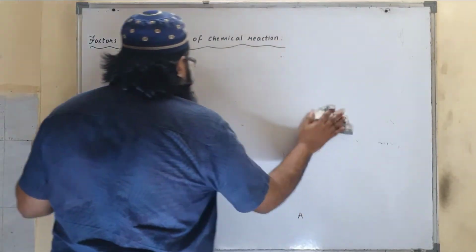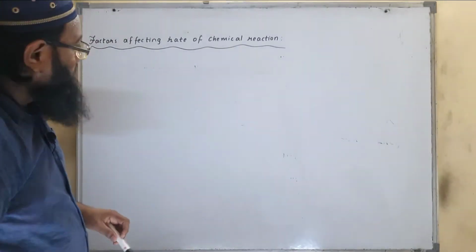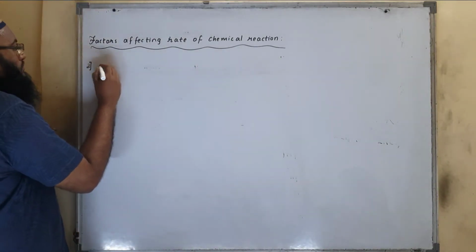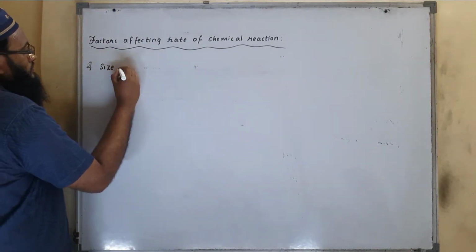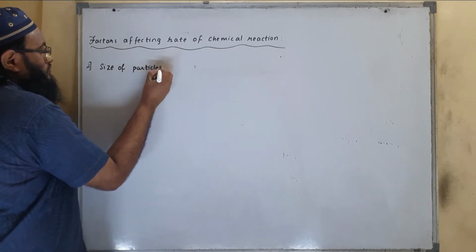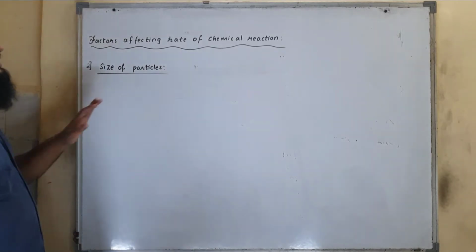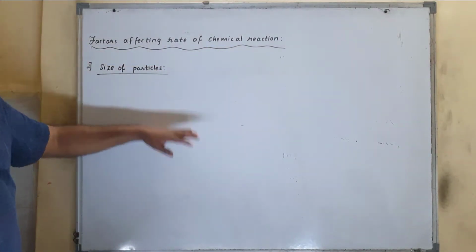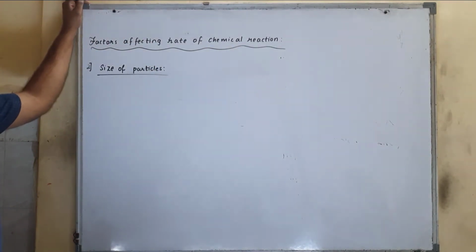Now the next factor is size of particles. Size of particle is also important in affecting the rate of chemical reaction. Smaller the size of particle, faster is the rate of reaction.